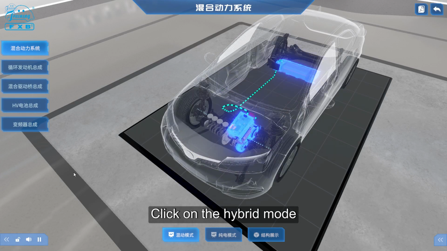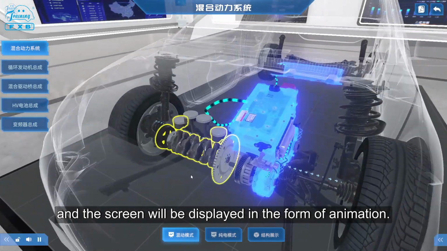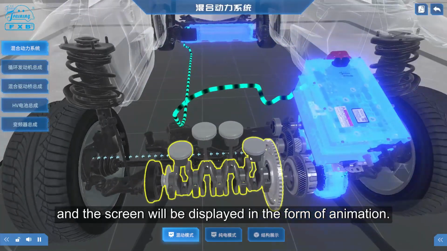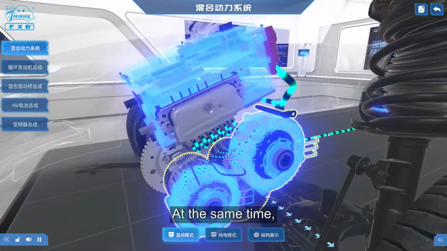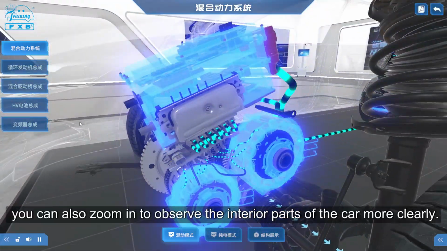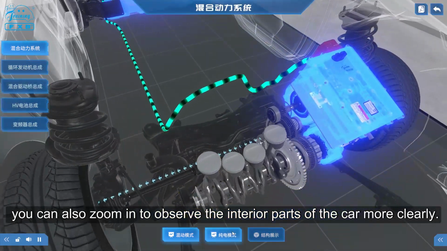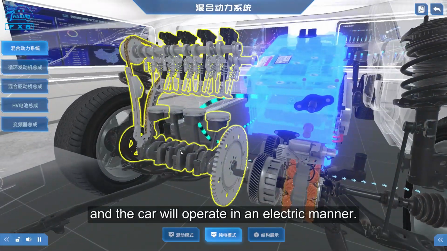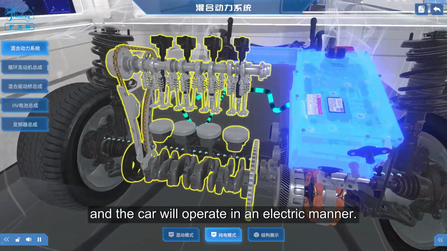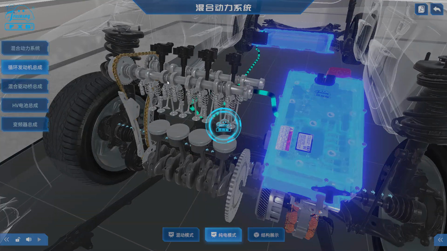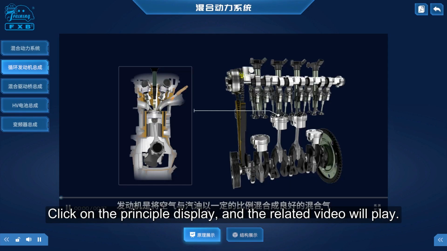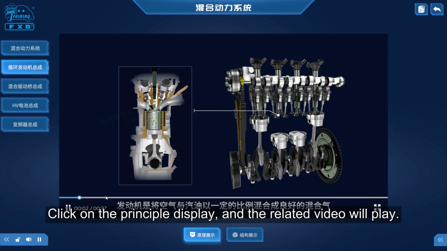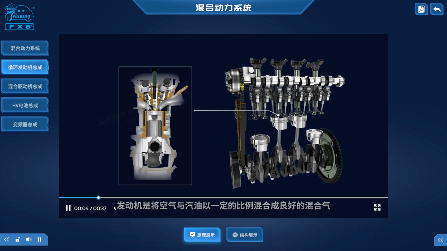Click on the hybrid mode, and the screen will be displayed in the form of animation. At the same time, you can also zoom in to observe the interior parts of the car more clearly. Click on the pure electric mode, and the car will operate in an electric manner. Click on the principal display, and the related video will play.